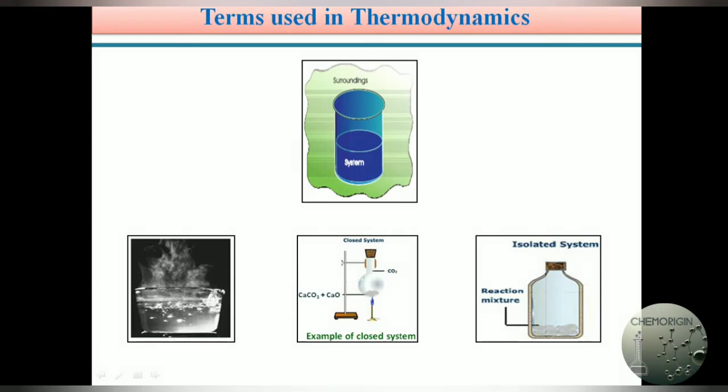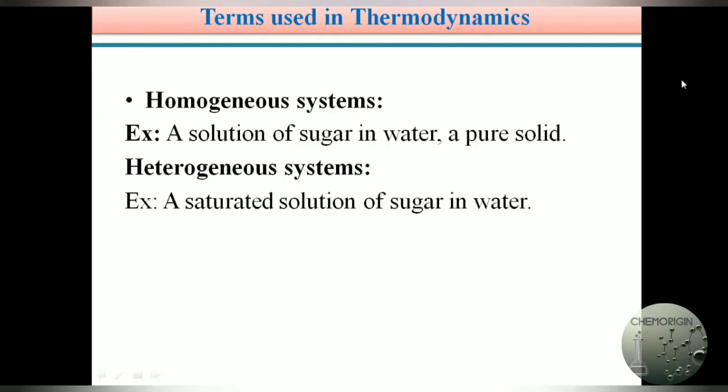And moreover, two more systems are there in thermodynamic systems. What are those? We can see. Homogeneous system and heterogeneous system. Students, what are these? Let us see. A homogeneous system is a system which is uniform throughout the system.